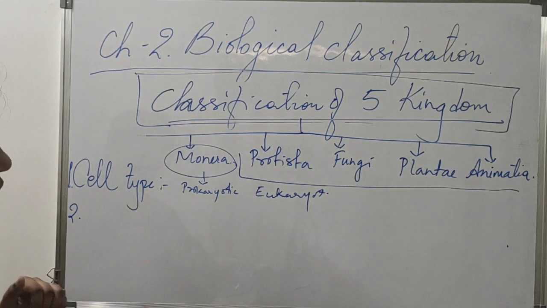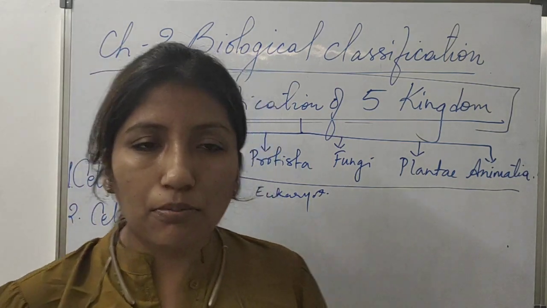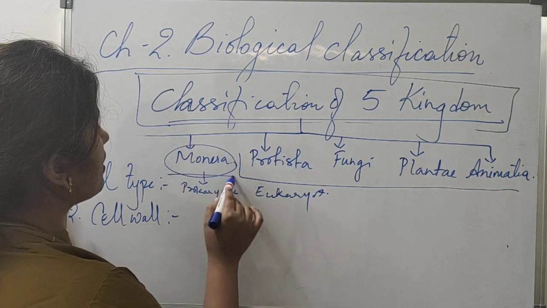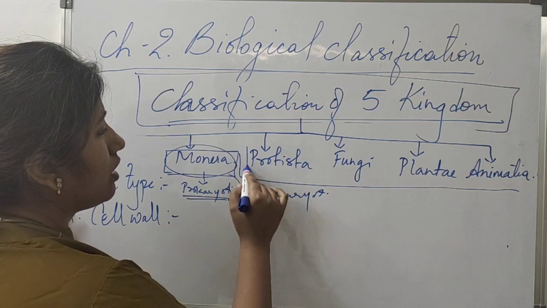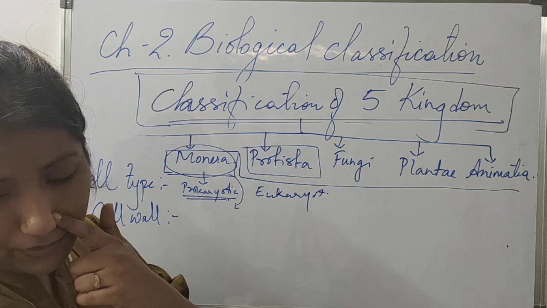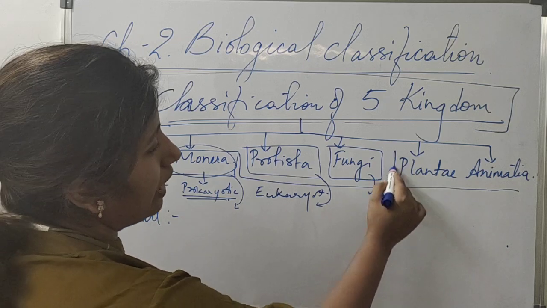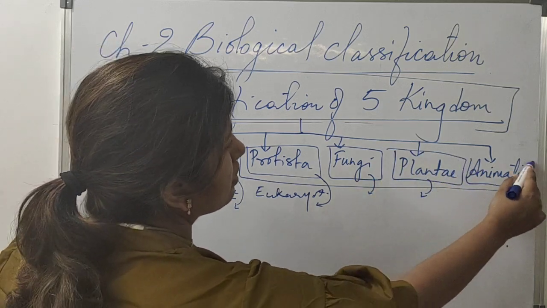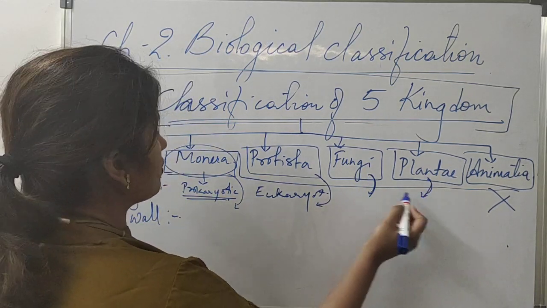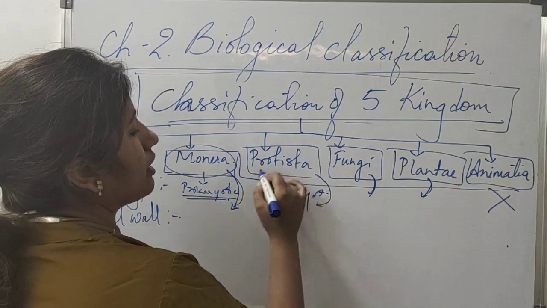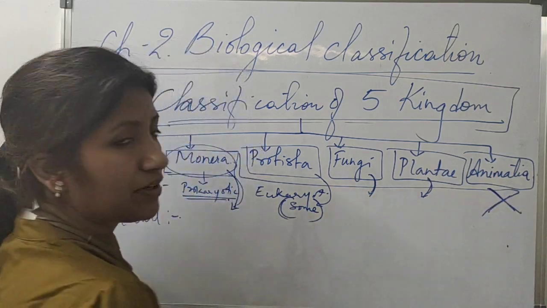Number 2, on the basis of cell wall. Organisms under the Monera kingdom also possess a cell wall, because prokaryotes have a cell wall. Protista organisms, some have a cell wall, some don't have. Fungi have a cell wall, plantae have a cell wall, but Animalia don't have a cell wall. So Monera has a cell wall, Protista some have, some don't, and Animalia don't have at all.